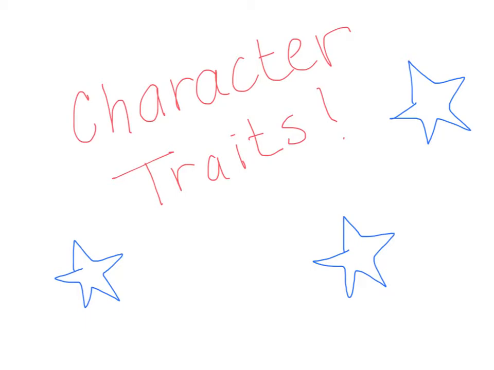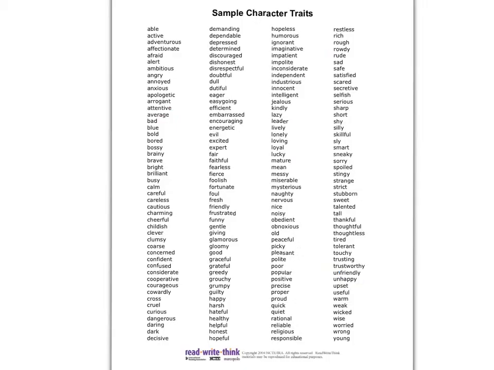Hi boys and girls, today's mini lesson is about character traits. As you look at this list of sample character traits, you see words like active and adventurous and determined, lucky, mature, sneaky. These are all words that describe a character. A trait is something that describes somebody. So this word right here, traits, is telling us that it's a description.